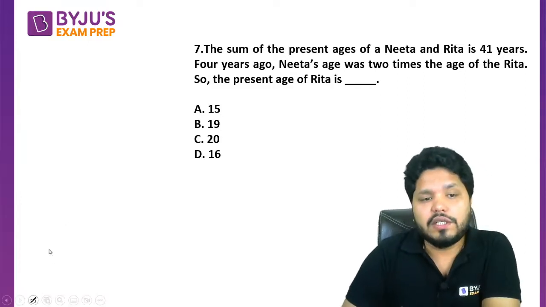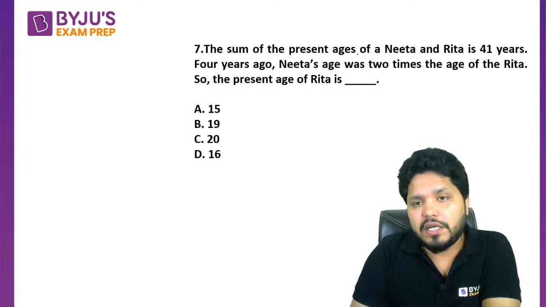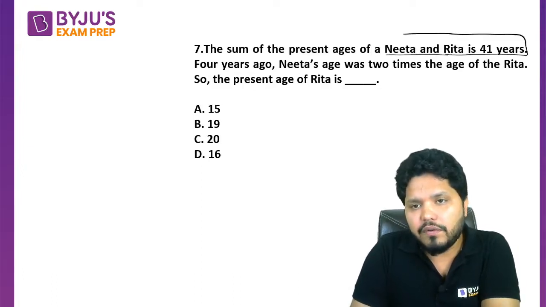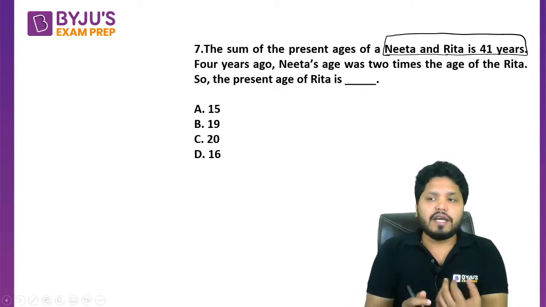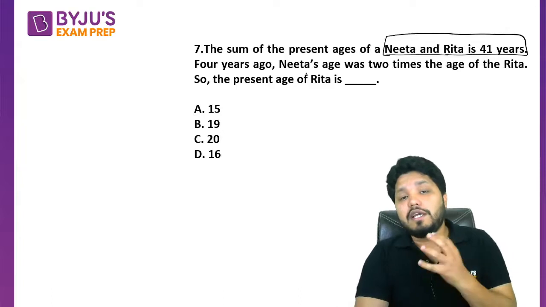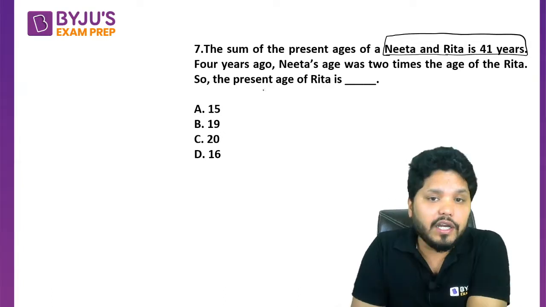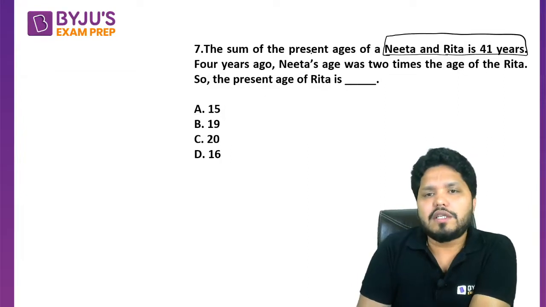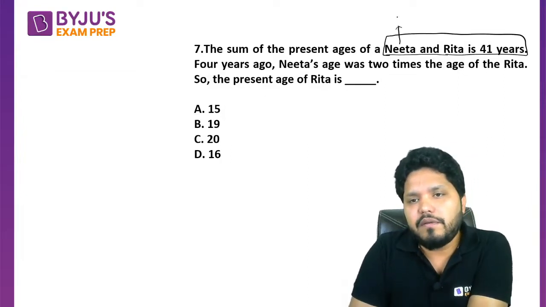Okay, the question is saying the sum of the present ages of Nita and Rita is 41 years. 4 years ago, Nita's age was 2 times the age of Rita. So the present age of Rita is how much? That's the question. So let us suppose Nita's present age is N and Rita's present age is R.